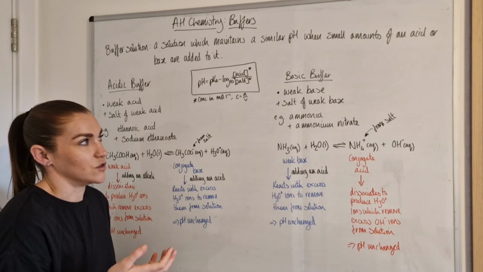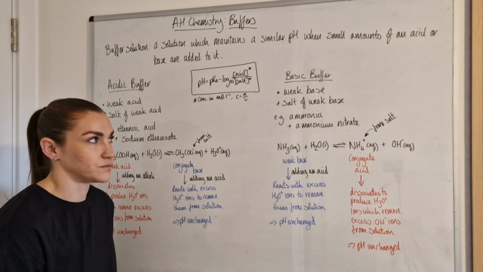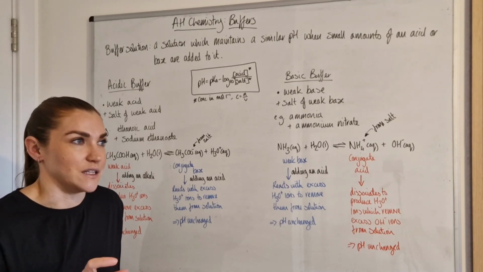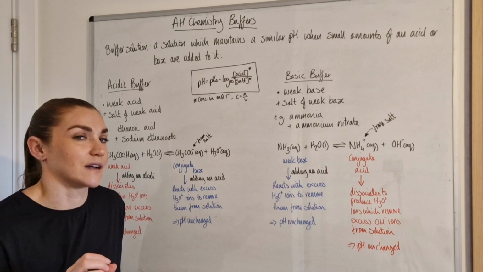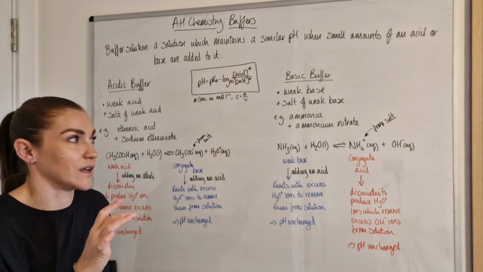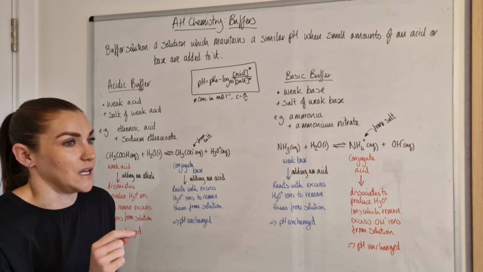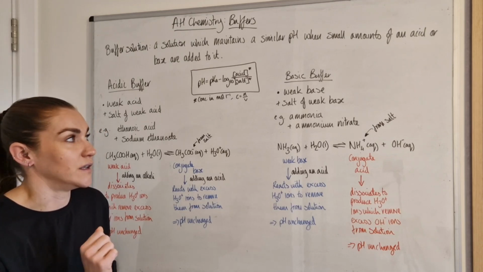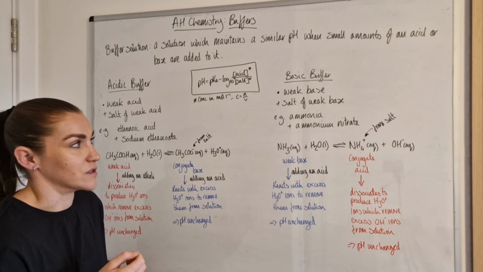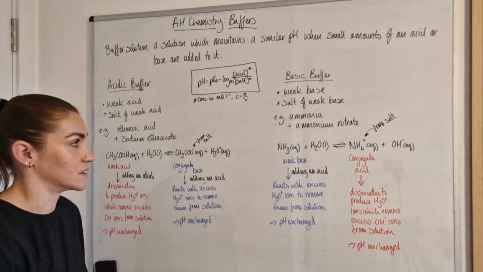The main weak base that you'll usually come across is ammonia, so normally it ends up being an ammonium salt. But amines can also act as bases. Those are the organic molecules that have NH or NH2 groups on them. So sometimes they can act as buffers as well. It's just something to bear in mind. They can act as bases, although the common base you will see for the weak bases is ammonia.